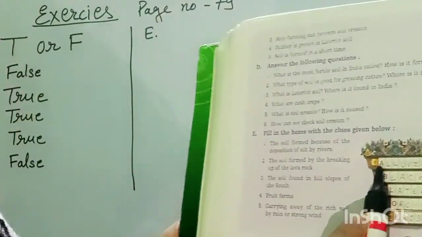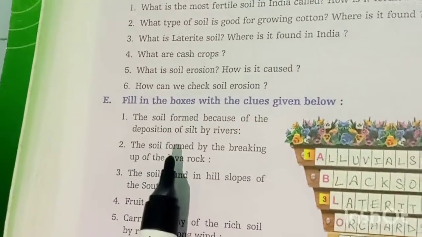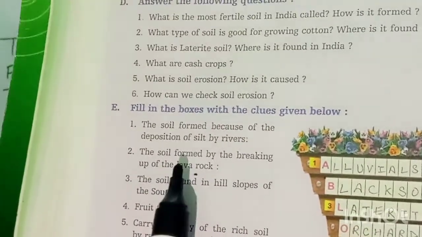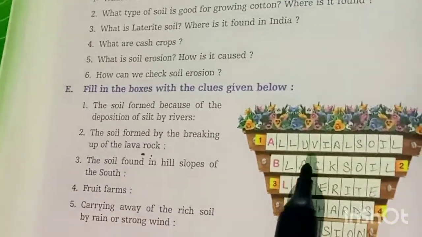This is alluvial soil. Then question number 2: the soil formed by the breaking up of the lava. Here B is given. So which soil? It is black soil. And you mention now the spelling. B-L-A-C-K, black soil. Okay, students.